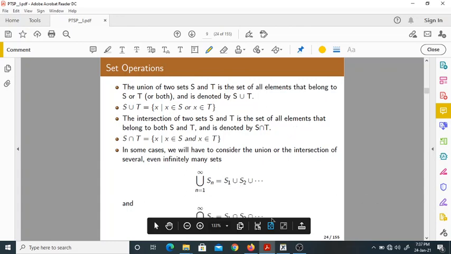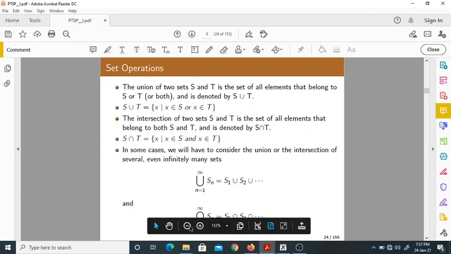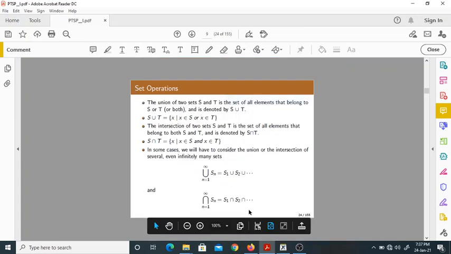In the same way, we can write S1 intersection S2 intersection S3 as the intersection operation from n equal to 1 to infinity.